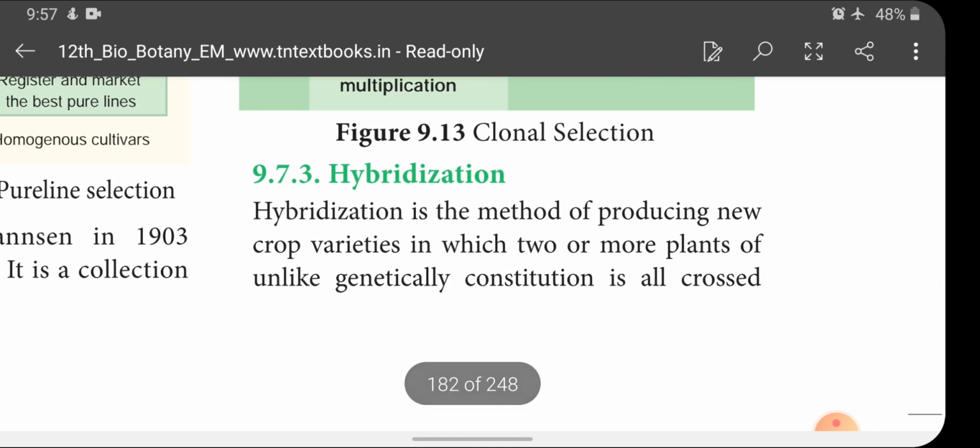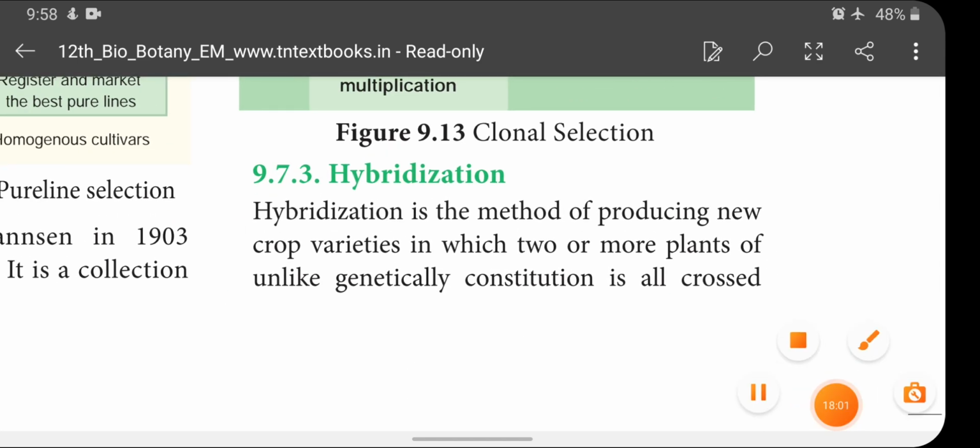So the next one is hybridization. Children, about hybridization I will discuss with you in my next class. So today's homework is about the various types of selection and introduction.